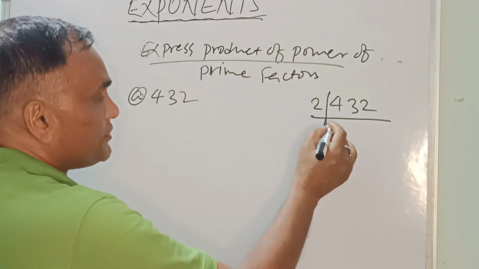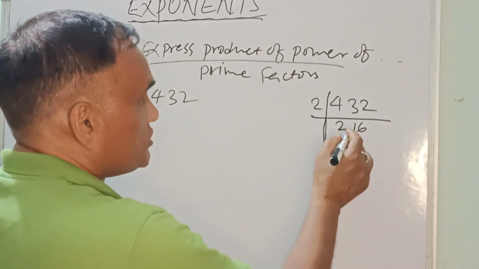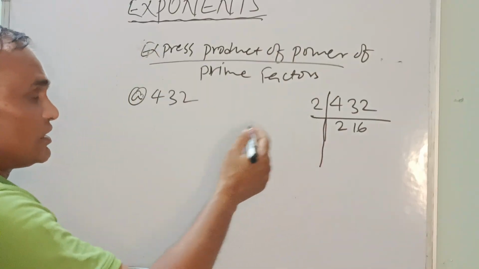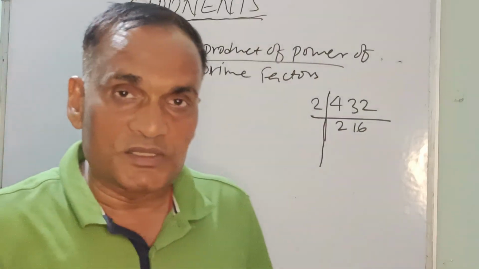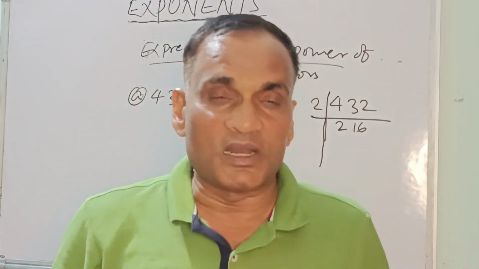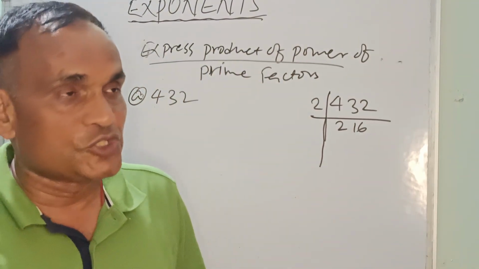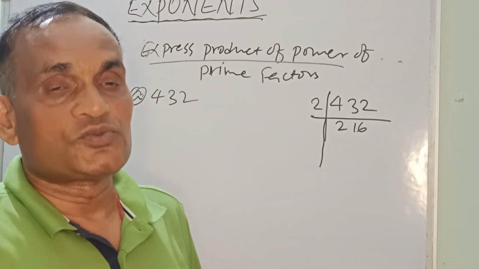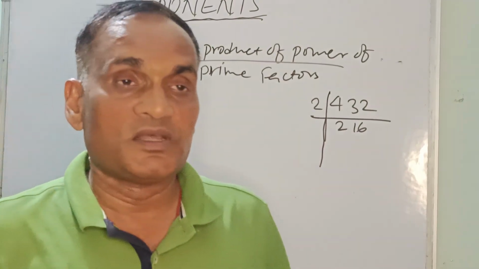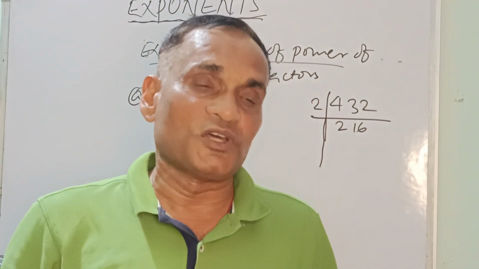2 times 2 is 4, 2 times 16 is 32. As you have seen in my previous classes and previous chapters, this is how we get the LCM. First of all, we start with the smallest number, that is 2, then 3, 4, but we'll start from 2, right?